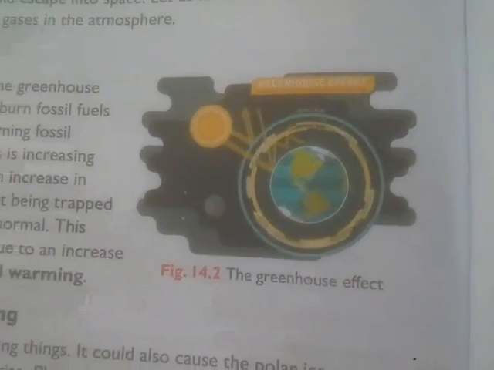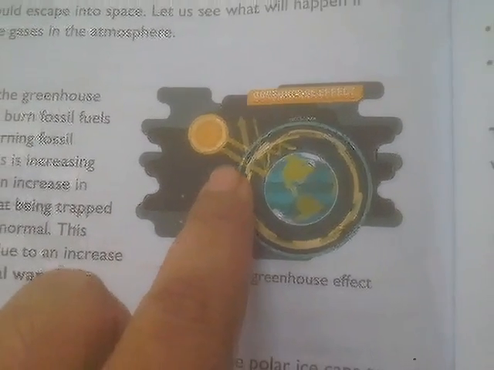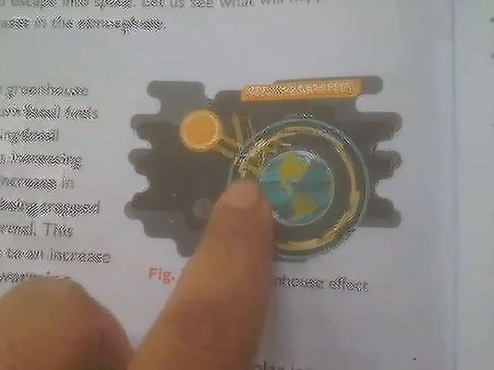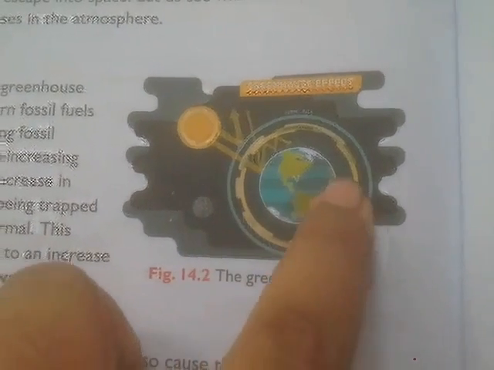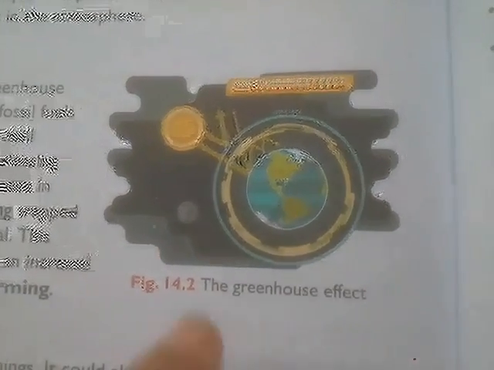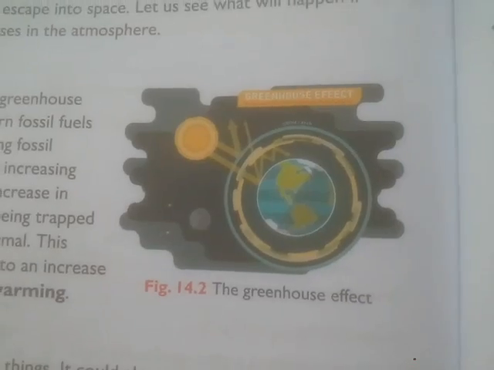Here's the diagram I want to show you. I think you can see the sun rays coming towards the earth, and they try to reflect back into space. But as you can see, the yellow line, that is your greenhouse gases. It will again bounce back the heat of the sun towards the earth.